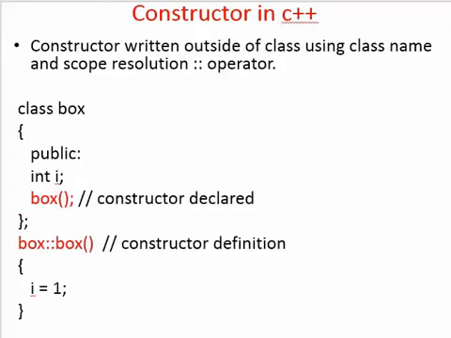Constructor written outside of a class. In that case, we can write the constructor body outside of a class using scope resolution operator. In this example, we have written the constructor body outside of a class using scope resolution operator. For that case, we have to declare the constructor inside of a class and the body is written outside of a class. As you see in this example, the box constructor is declared within the class definition and its body is written outside of a class using scope resolution operator.